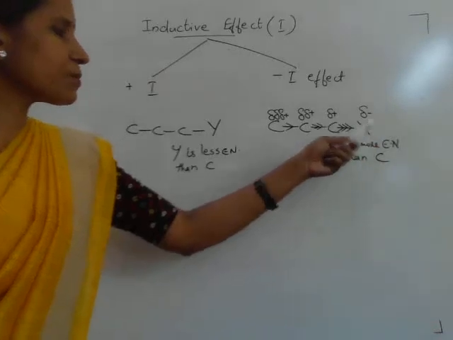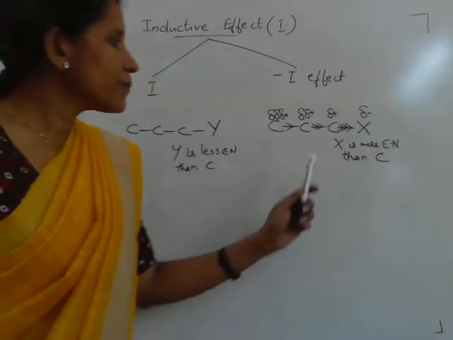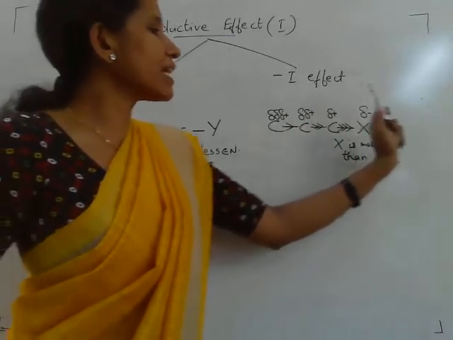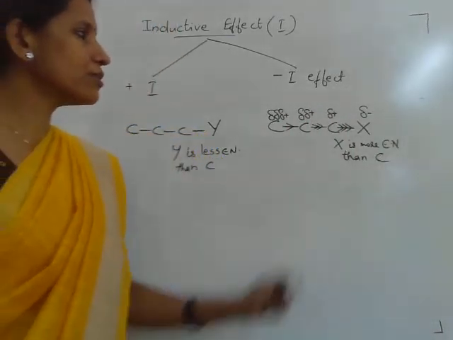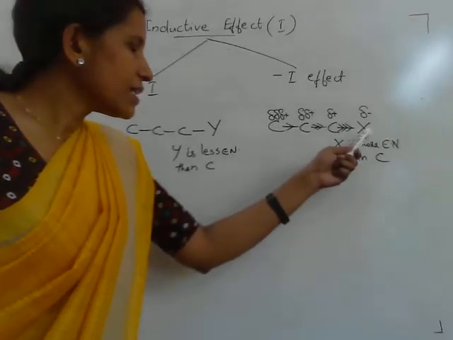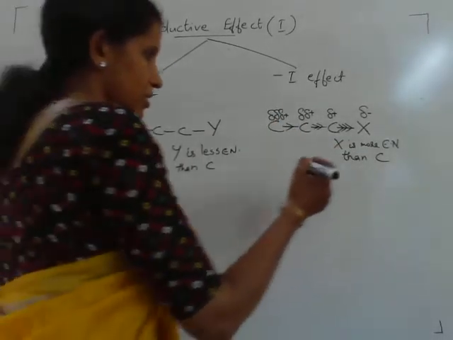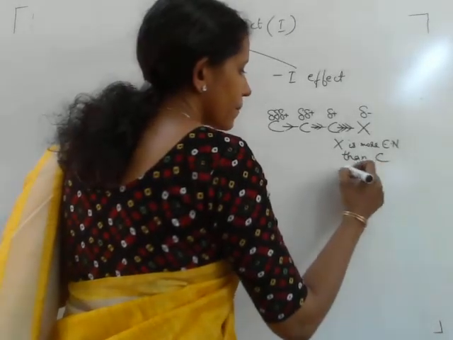Here the atom or substituent X is more electronegative, and hence it can pull the electron pair of the sigma bond towards it. This substituent is called an electron withdrawing substituent.